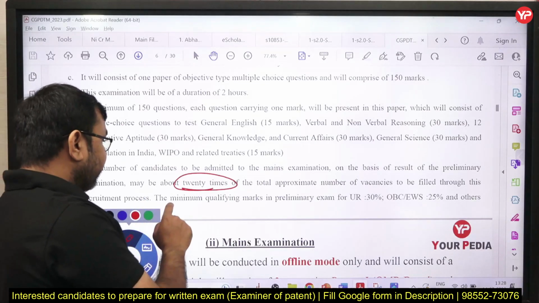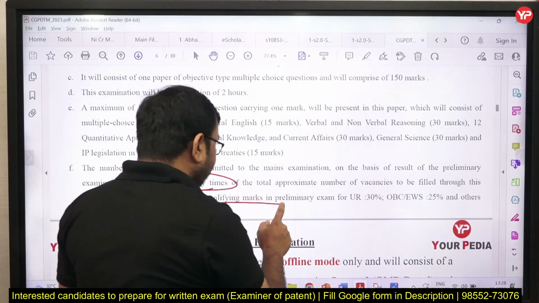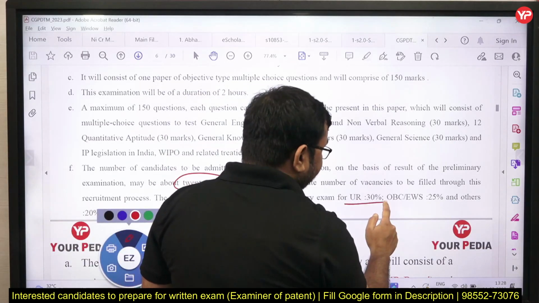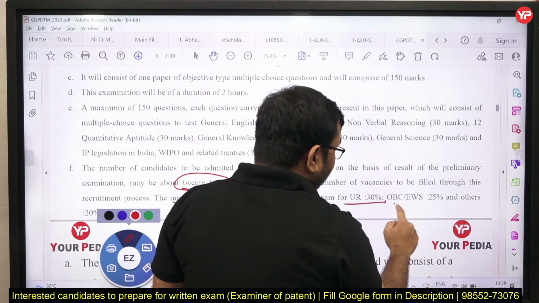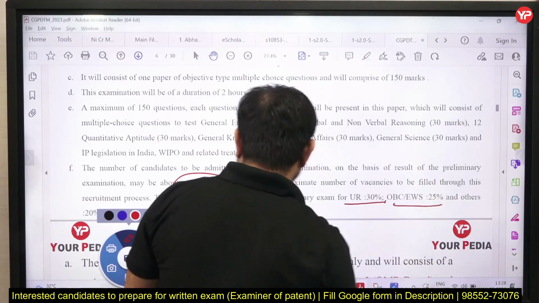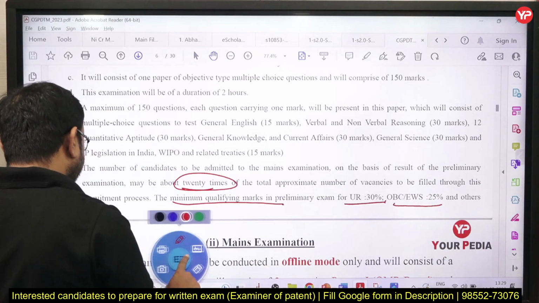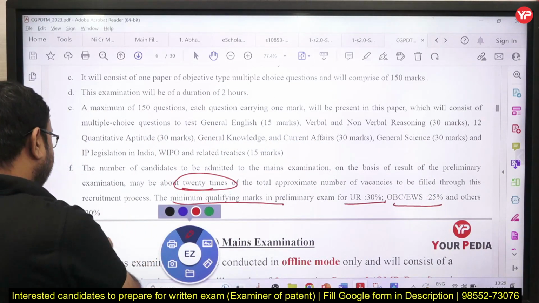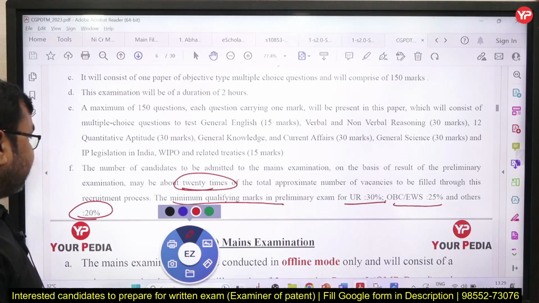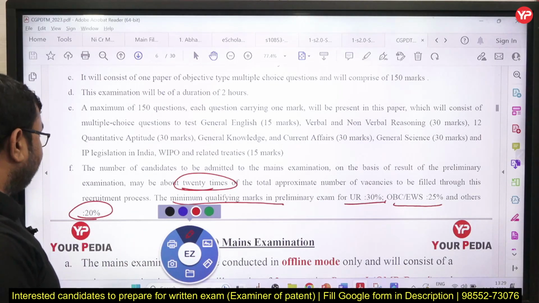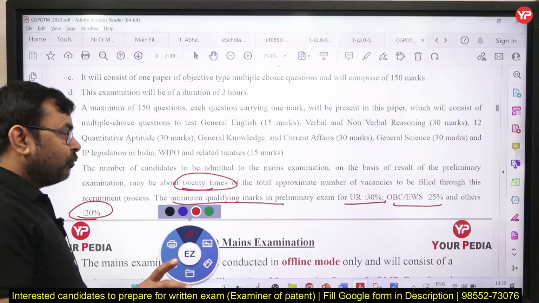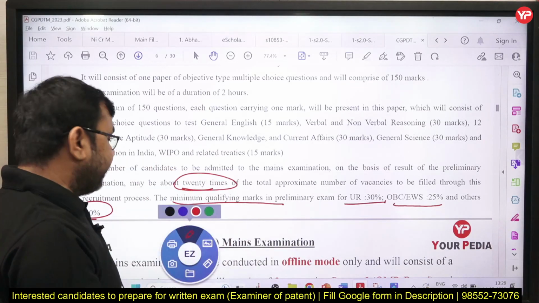But for selection, the minimum qualifying marks are 30% for unreserved, 25% for OBC and EWS, and similarly 20% for other categories, correct. This is also very important information. So 20 times students will be selected for the mains exam, correct.